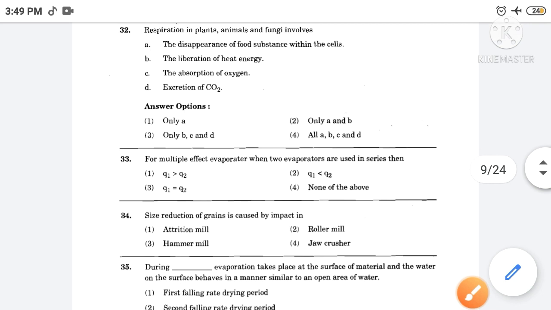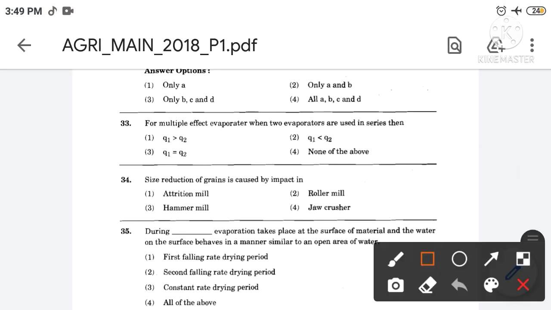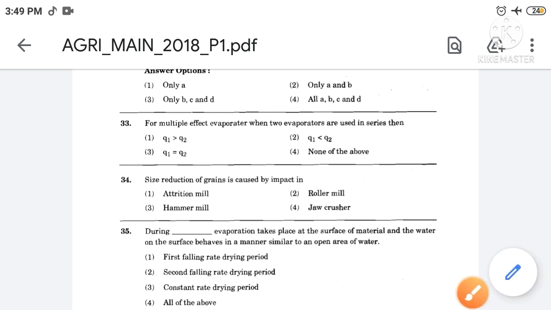Then next, for multiple effect evaporator, when two evaporators are used in series, then the correct answer is option number 3. So for multiple effect evaporator, when two evaporators are used in series, then Q1 is equal to Q2. Then next question.